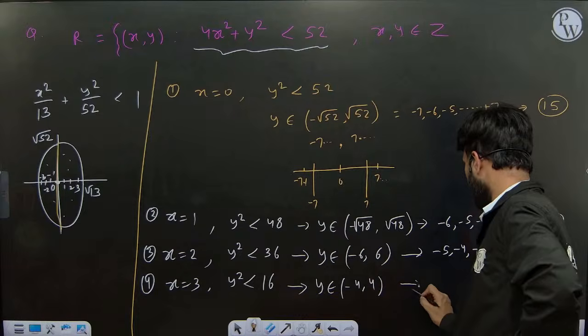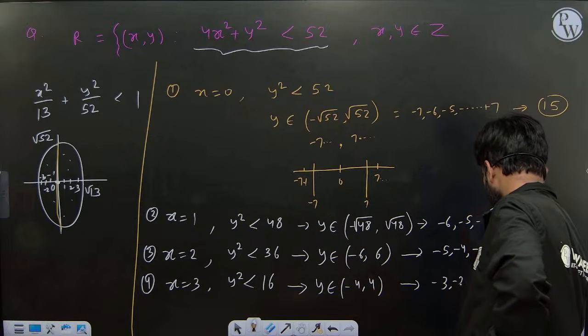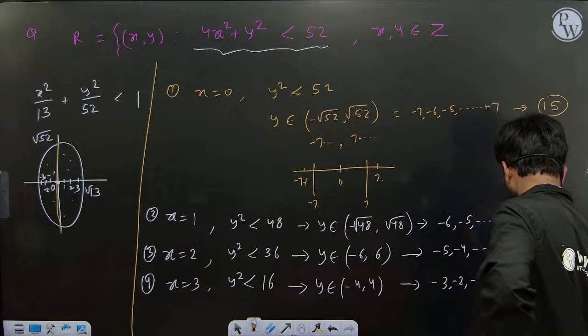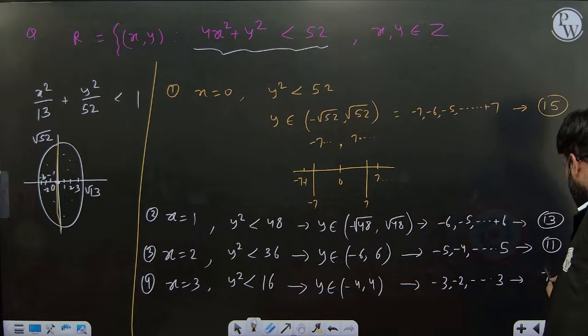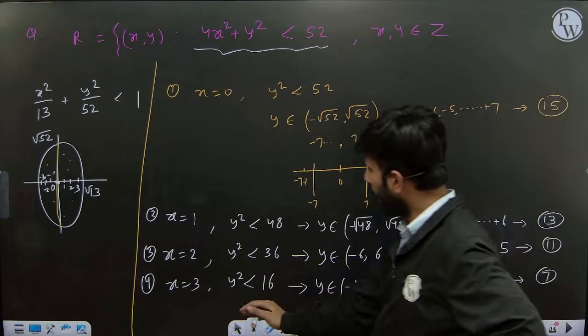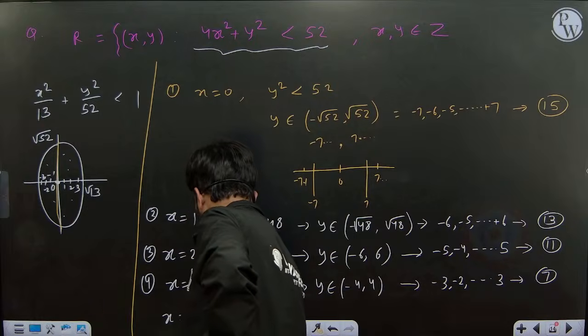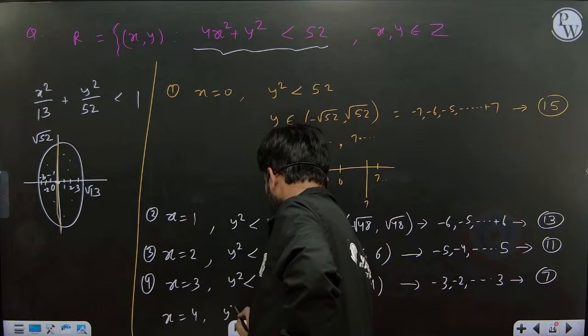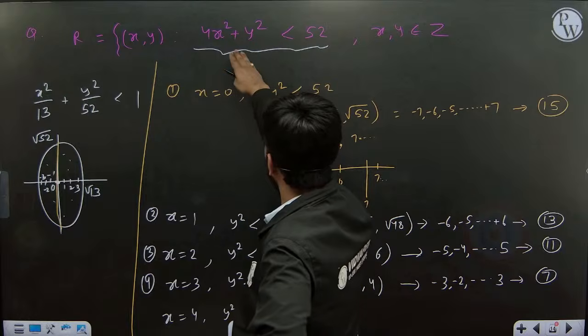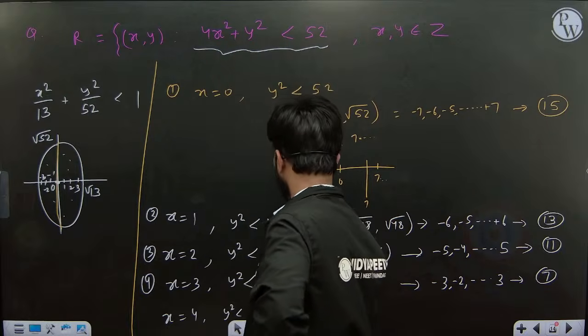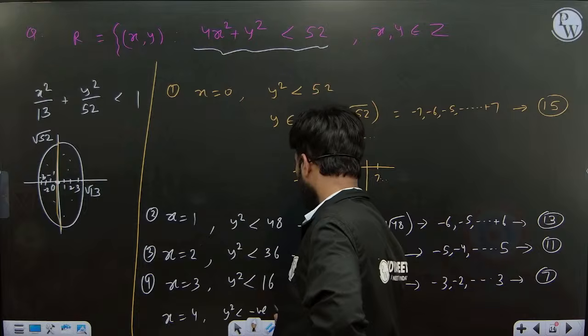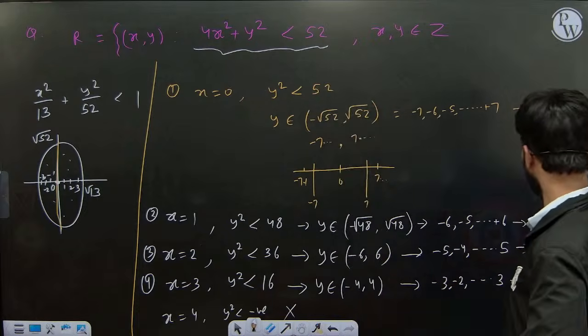We will just count from minus 3, minus 3, minus 2 up to 3 only. So 3 plus 3 and 1, it is 7 solutions you got from this. In x equal to 4, we will not get any solution. So y square less than what you will get? 52 minus 64, something negative number you will get. So no solution from there.